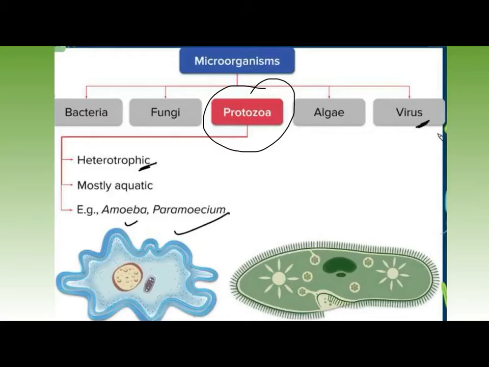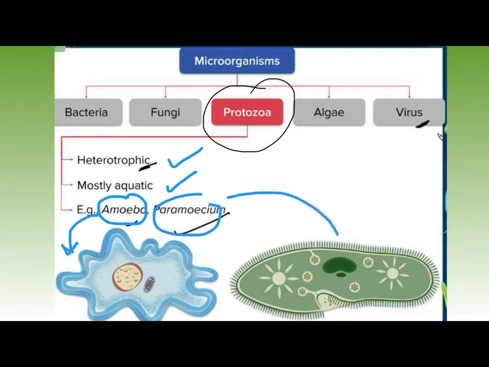Now, in addition to this, just look at this. They are heterotrophic, and most importantly, they are aquatic in nature, meaning they are found in water. The two best examples that you've heard about are amoeba and paramecium. So this one is amoeba and this one is paramecium, right?